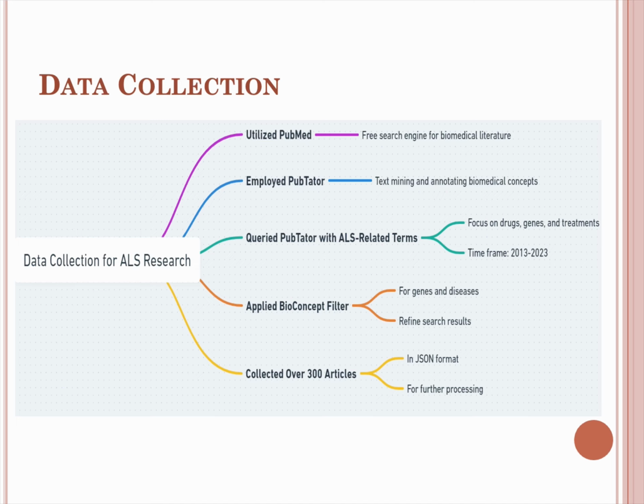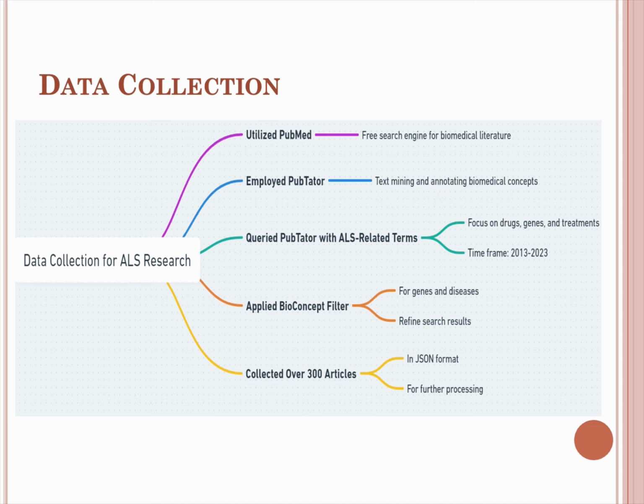The focus was to get the drugs, genes and treatments related to ALS, and when we got the results we applied filters. We had a time frame of 2013 to 2023. We selected a biomedical concept filter of genes and diseases only, to refine the results more. Finally we got 300 articles in JSON format, and we downloaded these files for further processing.